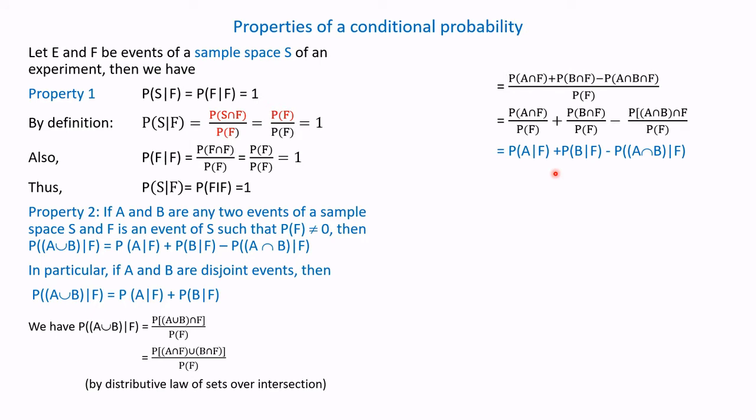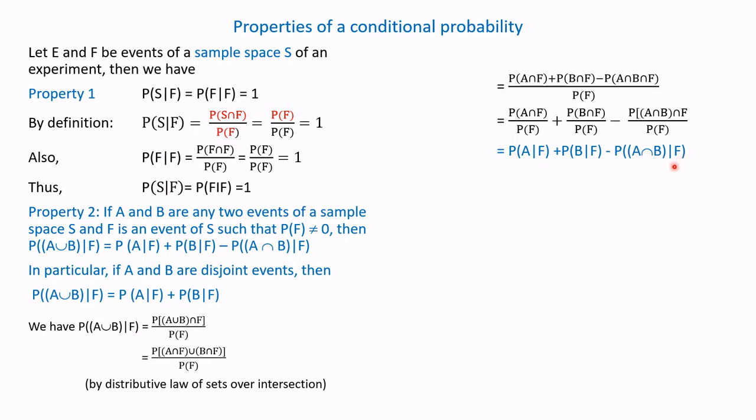So, if you see, these three terms are nothing but the definitions of conditional probability. That is equal to conditional probability of A upon F plus conditional probability of B upon F minus conditional probability of A intersection B upon F.